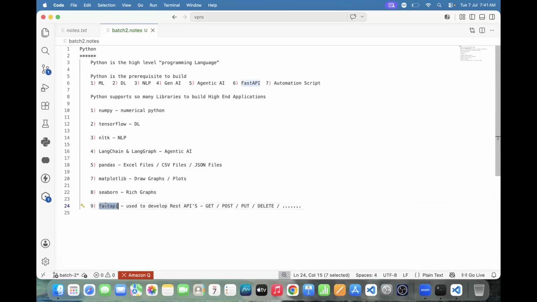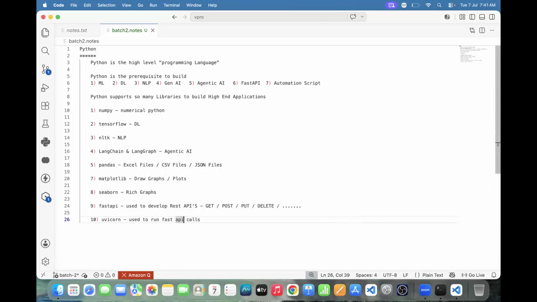To run FastAPI, we need a lightweight server. That server we call the Uvicorn server. Why this one? It is used to run FastAPI calls.